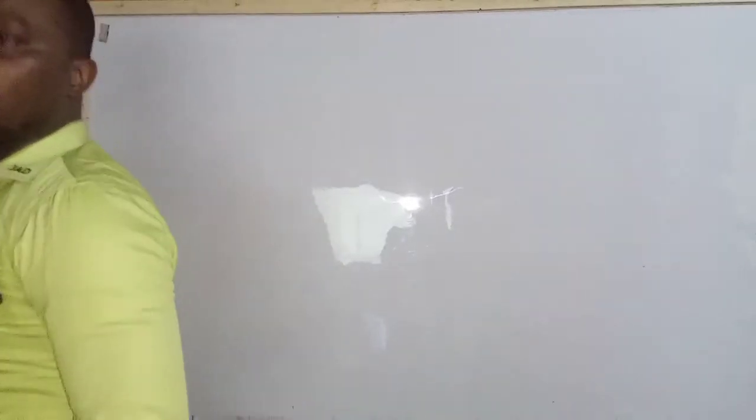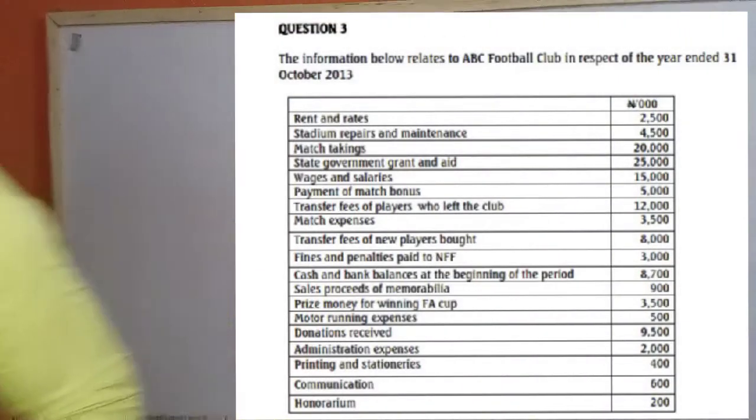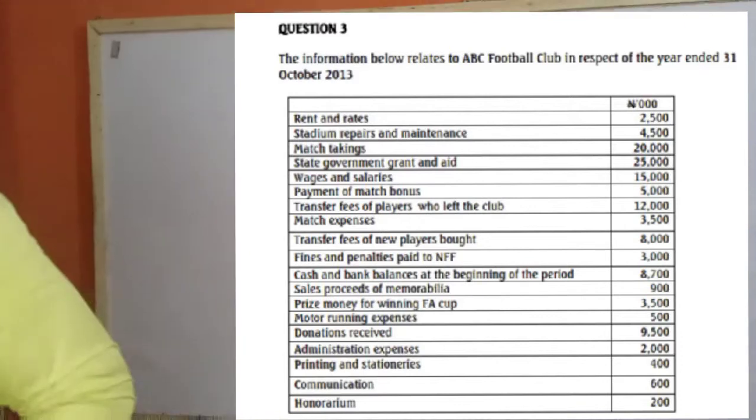So let's quickly take the question here. We have Question 3, ICAN Foundation Examination, May 2014. The information below relates to ABC Football Club in respect of the year ended 31st October 2013.